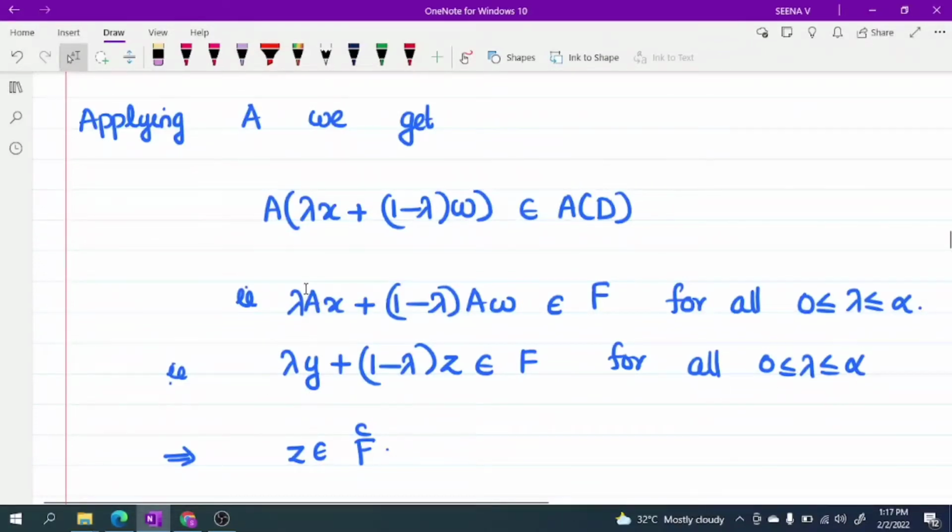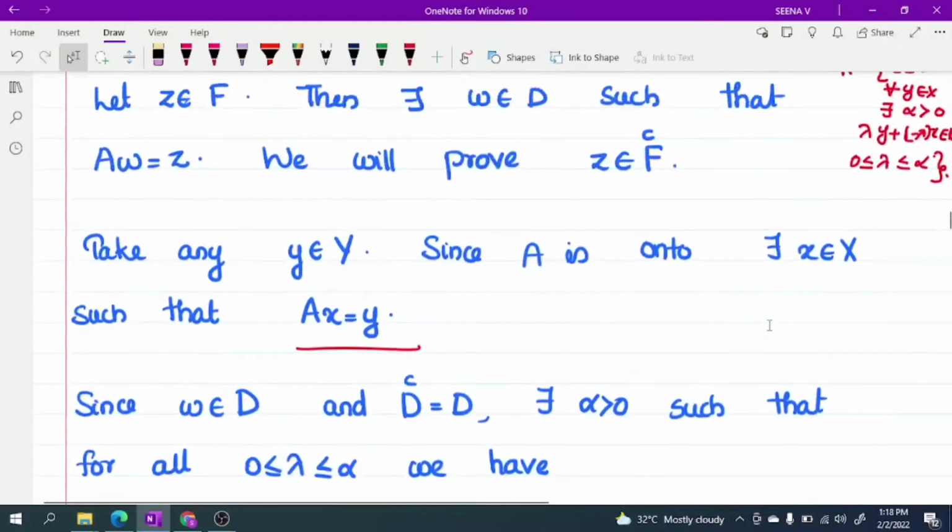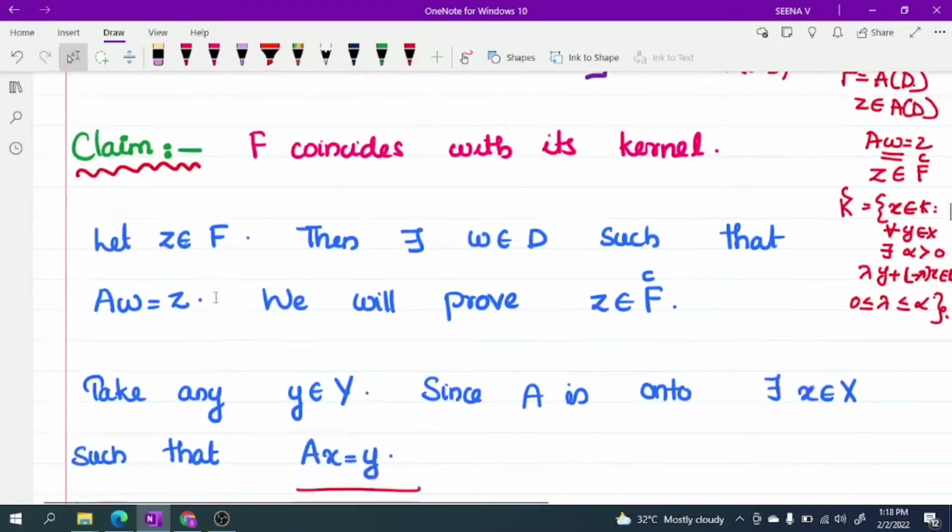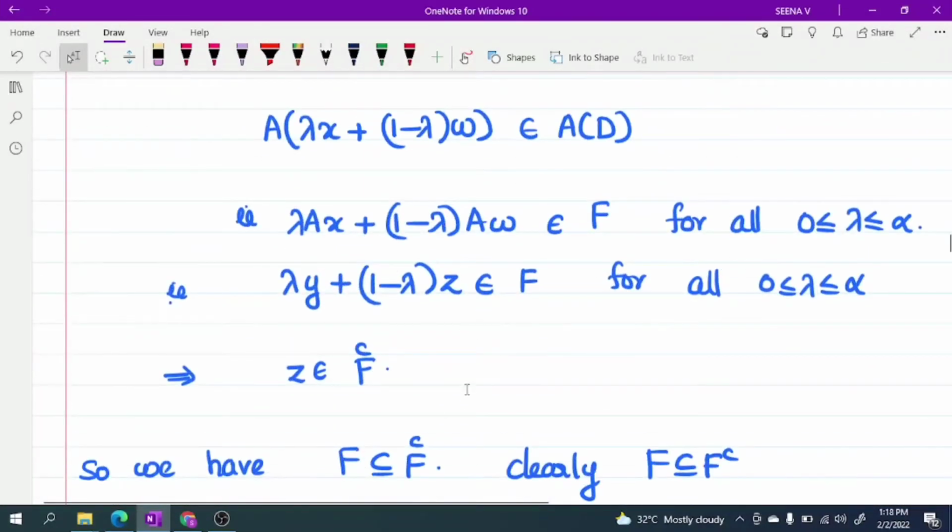Thus, for every y belongs to Y, there exists an alpha greater than 0 such that lambda y plus 1 minus lambda z belongs to F for all 0 less than or equal to lambda less than or equal to alpha, for every z belongs to F. Okay, so if z is arbitrary, we get z belongs to Fc.